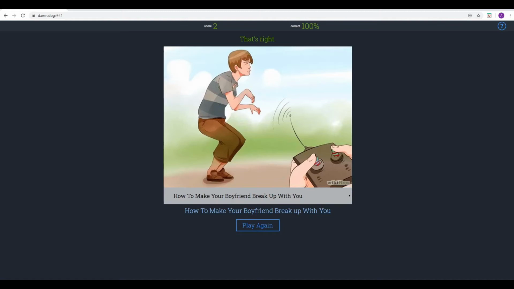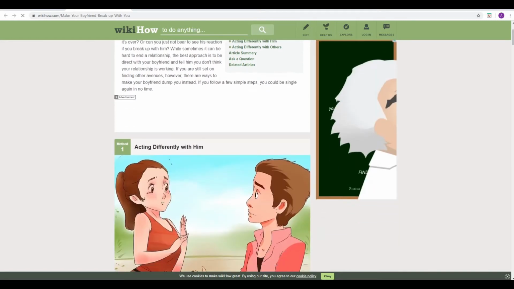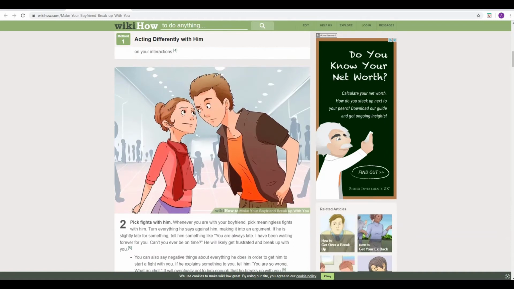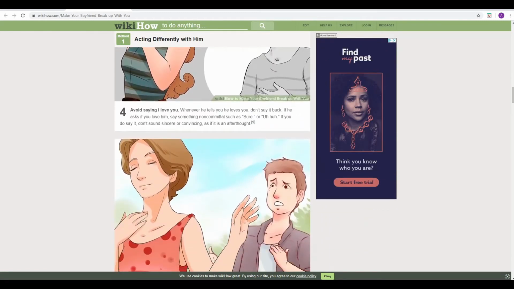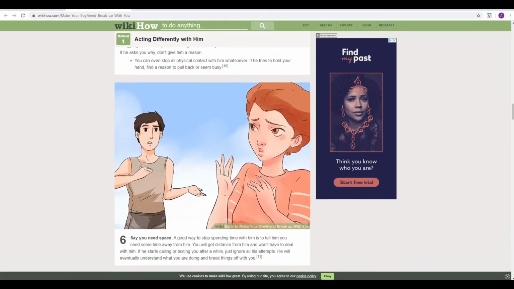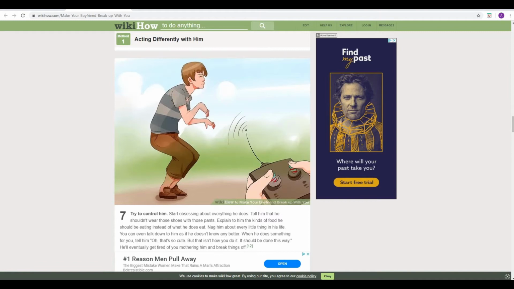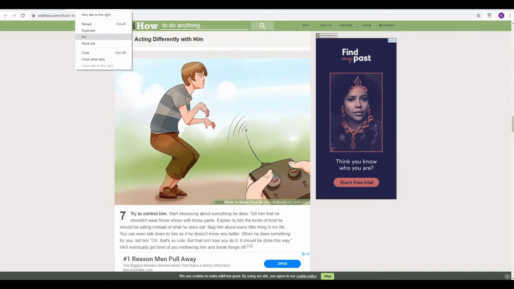Let's see. We're right, yes, but we've got to check this one. 2 out of 2. Let's have a look. So, how to make your boyfriend break up with you? Okay, acting differently with him. Pick fights with him, yes. Where's the image? Be vague about the future. Avoid saying I love you. Stop being intimate. Okay, here we are. Here's the image. Control him. Yeah, try to control him. Yeah, so we were on the right lines. Okay, well that's good. Yeah, right. So okay, close that tab there.